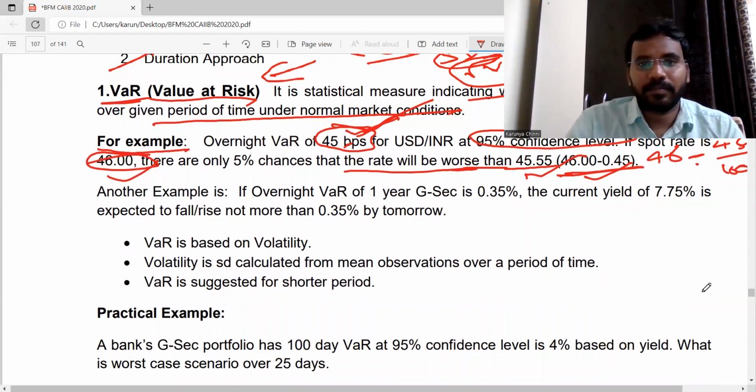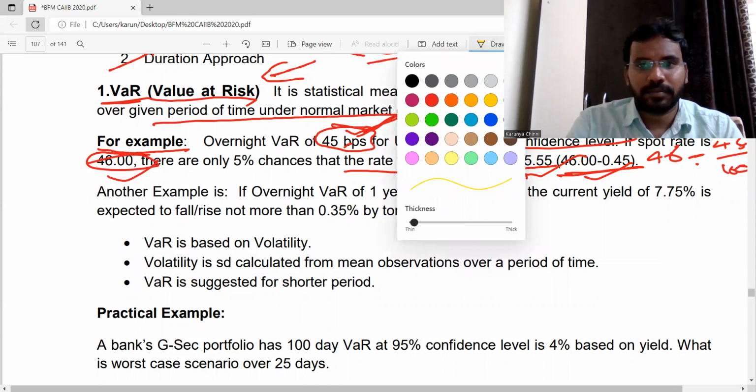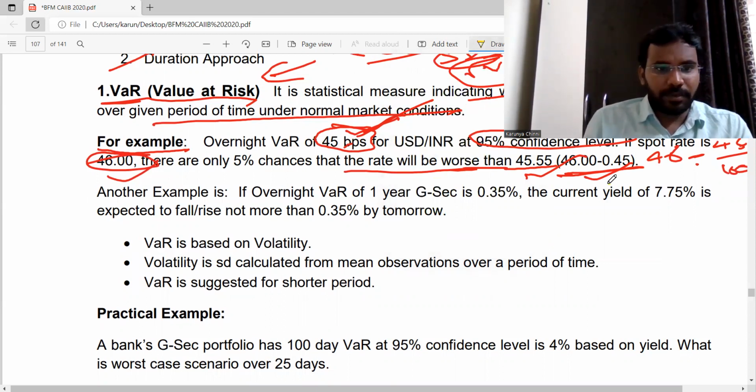Now one more example we'll see. If overnight VaR is 0.35% for government securities and the yield is 7.75, then what is the change for tomorrow's price?